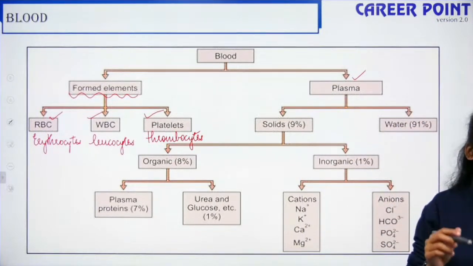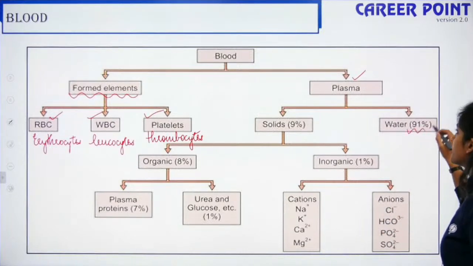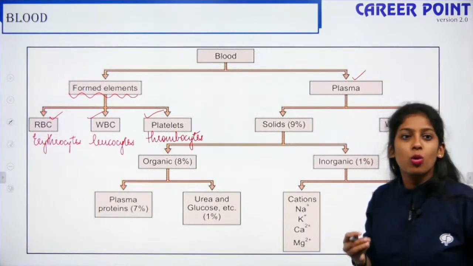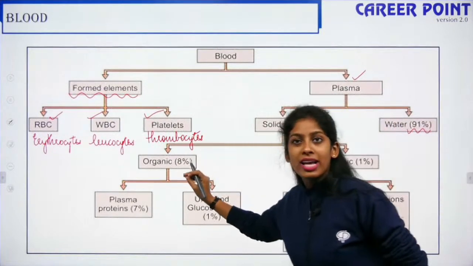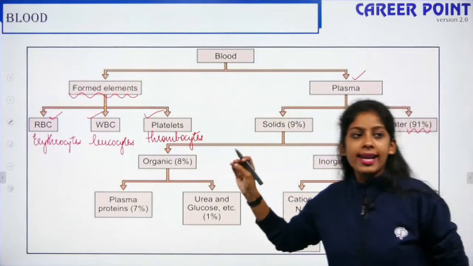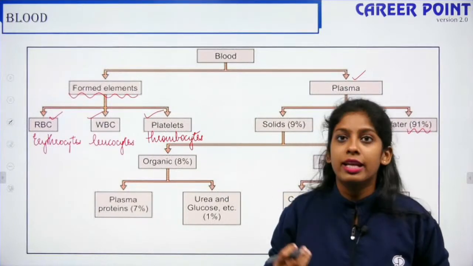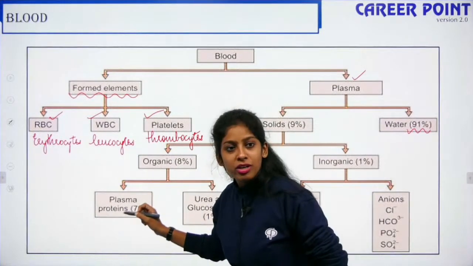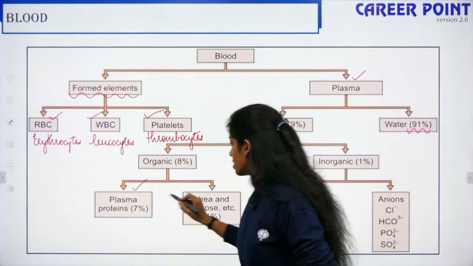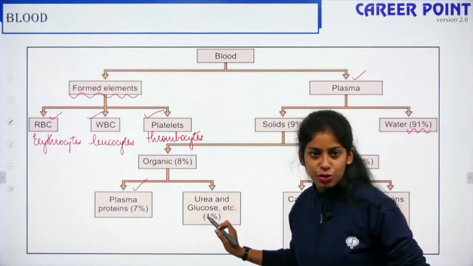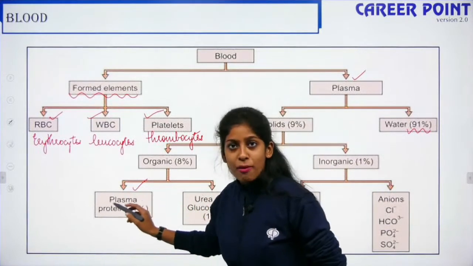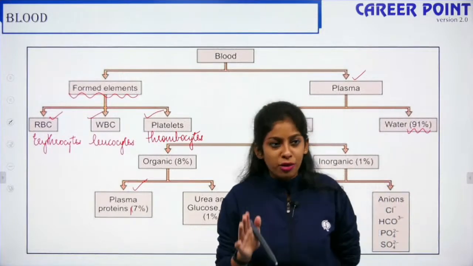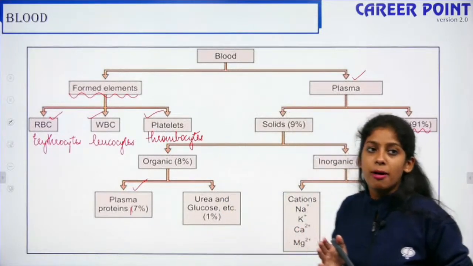Plasma is formed by a major chunk of water, so 91% of your plasma is water. The remaining 9% is made up of solids. What kind of solids can it be? It can be organic and it can be inorganic. Organic is one formed by the backbone with carbon, and inorganic does not have a carbon backbone. Organic is further divided into two. One is plasma proteins and the other is urea, glucose, etc. Plasma proteins are very important. They constitute 7% of the plasma, and plasma proteins are needed for better functioning. We are going to talk about the functions of the plasma proteins as well.